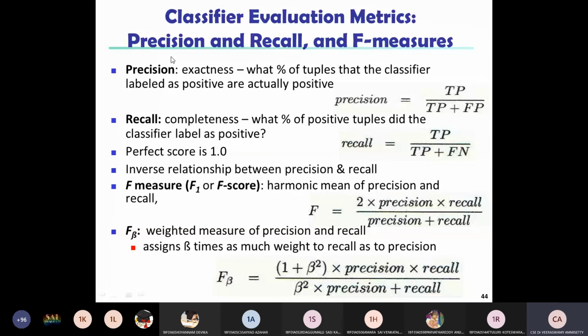Whereas recall is completeness: what percentage of positive tuples did the classifier label as positive. Recall is equal to true positive divided by true positive plus false negative.